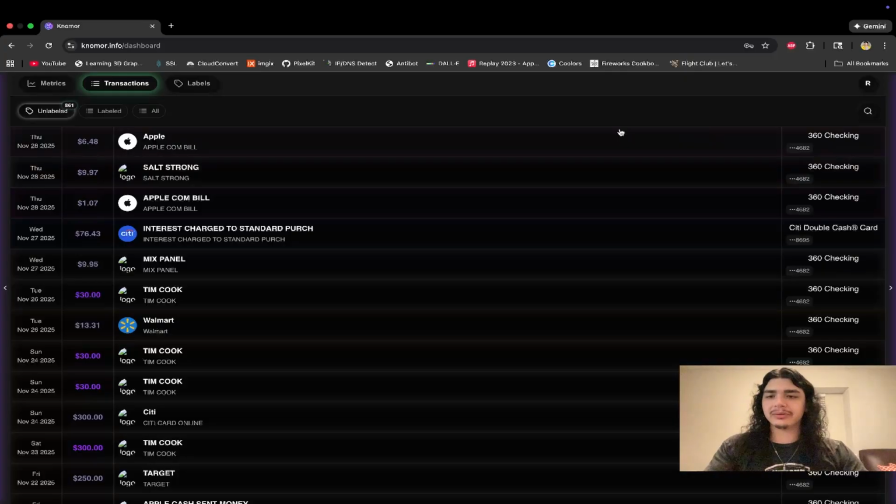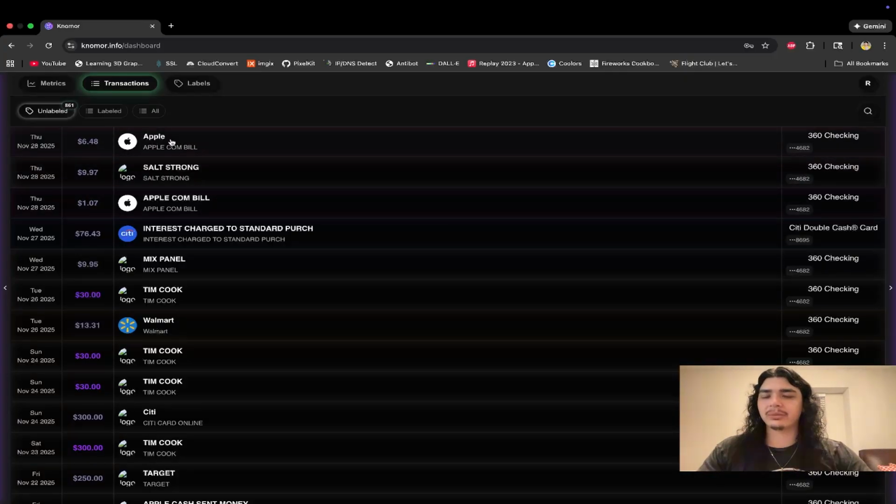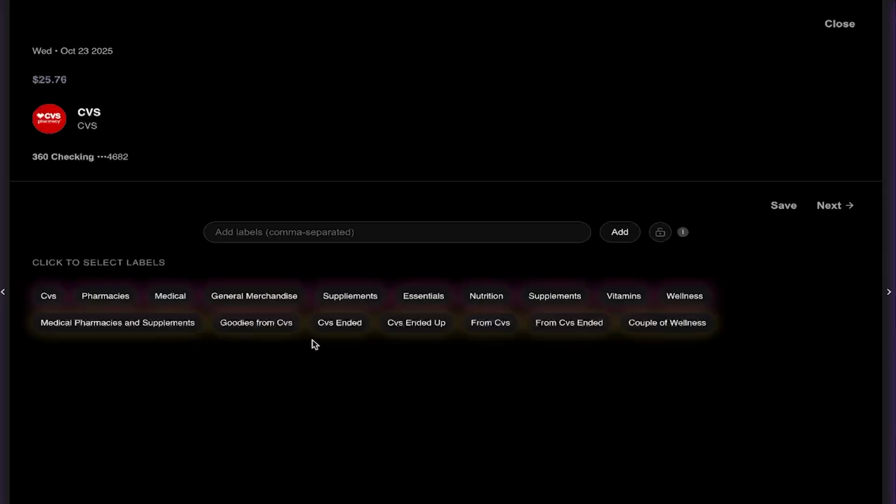All right, here we can see our transactions loaded in. This is where we can start labeling things. If we click on a transaction here, you see this is an Apple payment. What our labeling engine has done is already added a small description of what it is. You don't have to label them, but if you want to categorize things down to the cent, I highly recommend you do this. It's actually pretty useful.